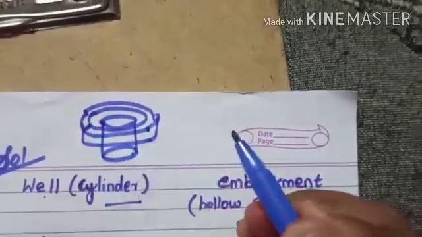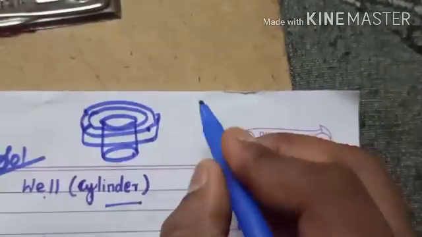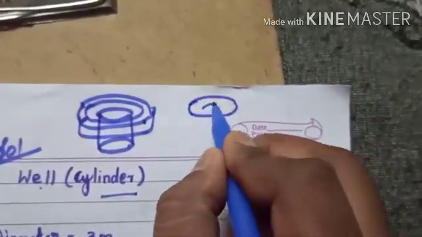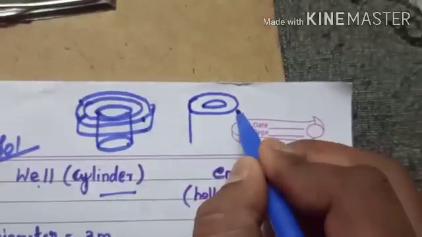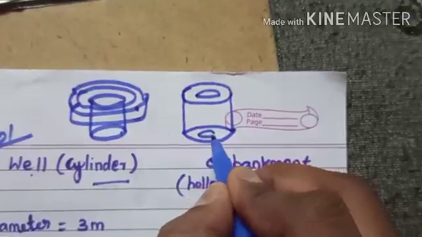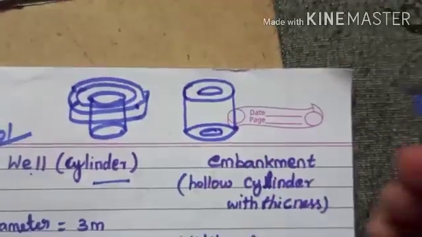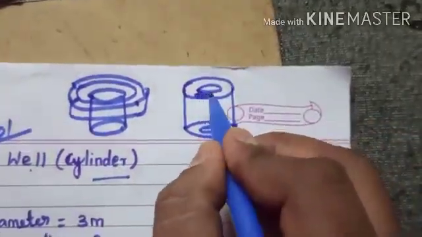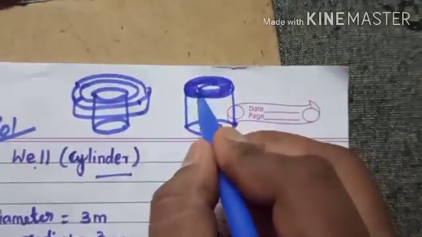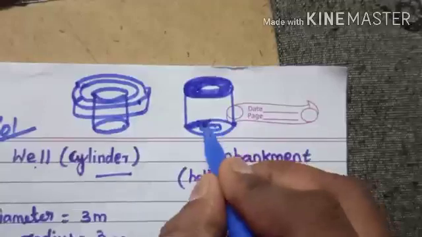Now you see that the embankment seems to be this type of hollow cylinder. So what is the thickness? I just colored it, this is the thickness.